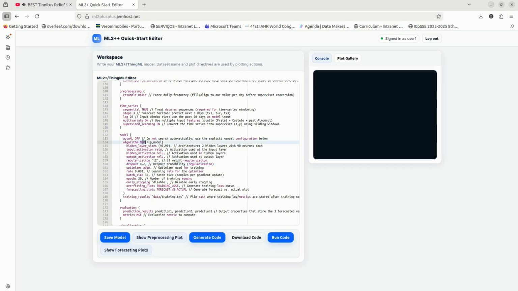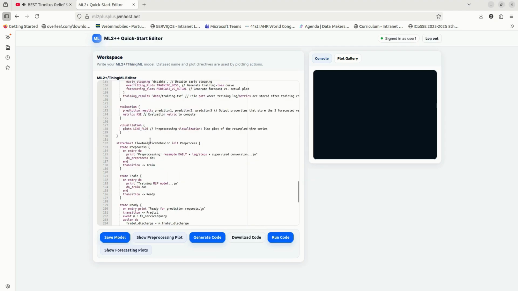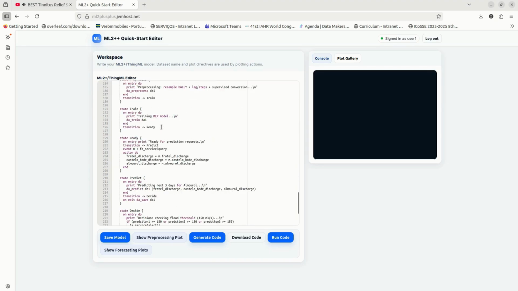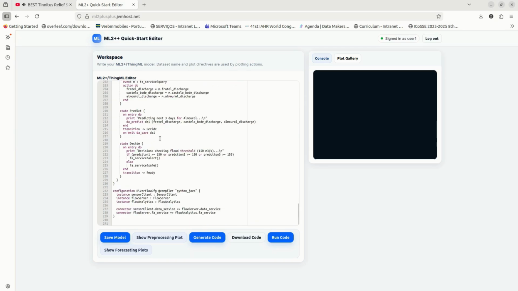I specified key hyperparameters: layers, neurons, activation functions, optimizer, and number of epochs. I also defined training settings such as batch size and regularization where applicable. Next, I define evaluation metrics such as MSE and RMSE to quantify forecasting error.